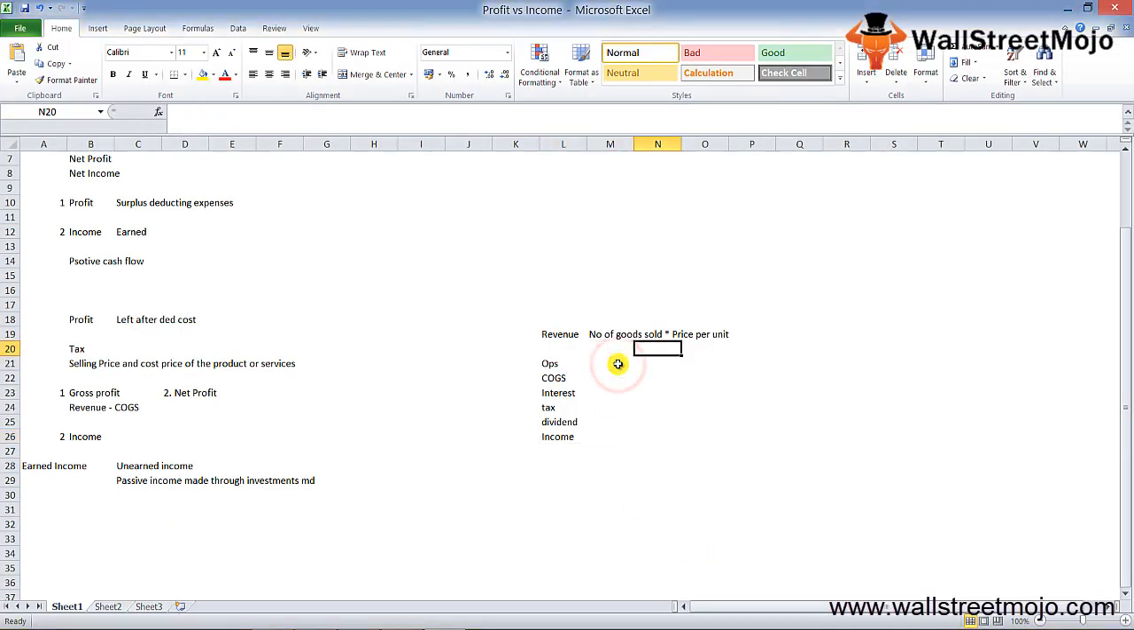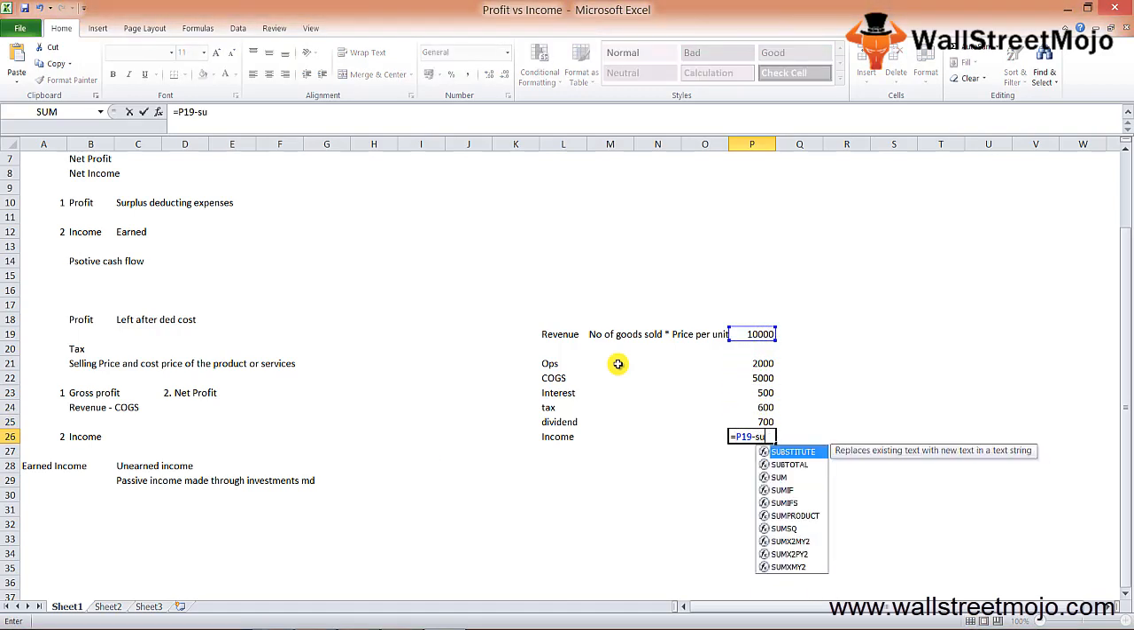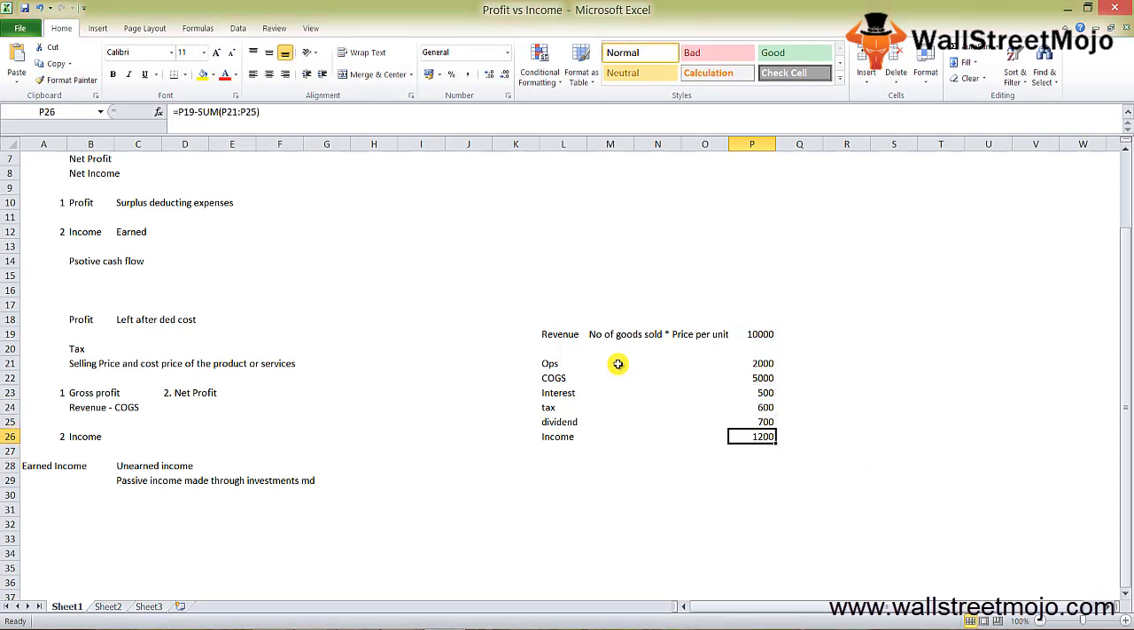Let's say 1,000 goods were sold, and the price was $10 each. There was some operating expenditure of closely 2,000. COGS was 5,000. Interest, let's say $500. Let's say you have taxes of 600. The dividend that you pay to the preference shareholder is 700. So the final amount that remains is your net income, what we call the income. $1,200 is going to be your income. So this is how you figure out the amount.